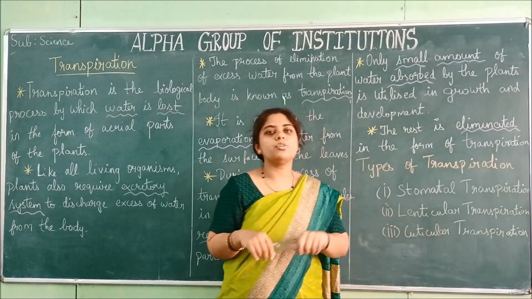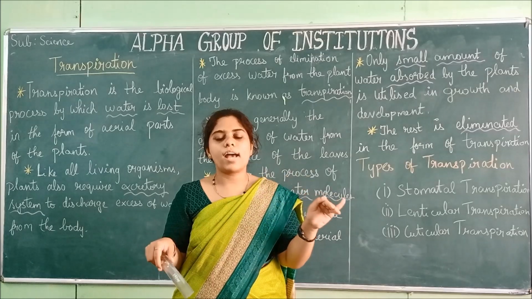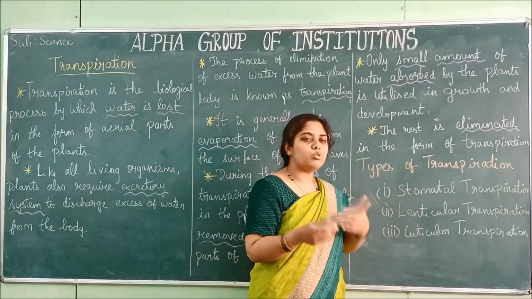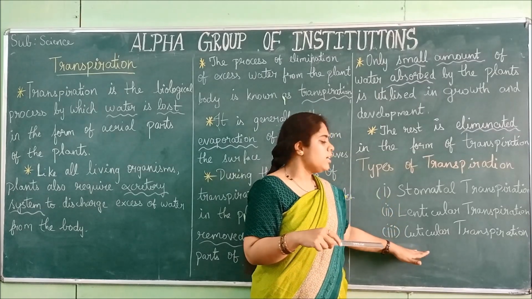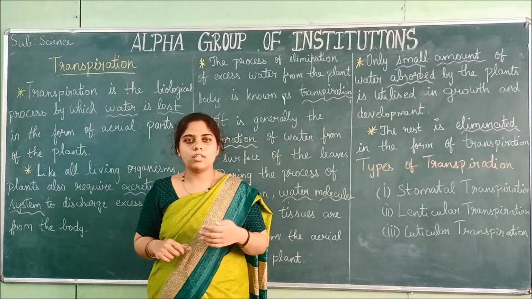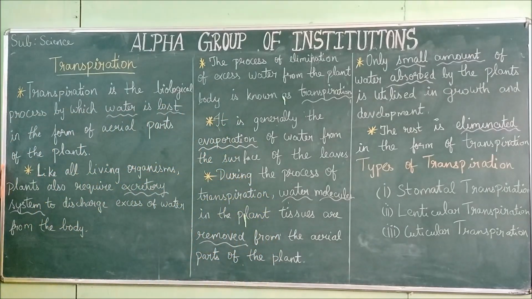The third is cuticular transpiration. The cuticle is a waxy covering over the surface of the leaves. When water is evaporated through that, it is known as cuticular transpiration. Now I will give you a short recap from the first. We saw that transpiration is a biological process by which water is lost through the aerial parts of the body.